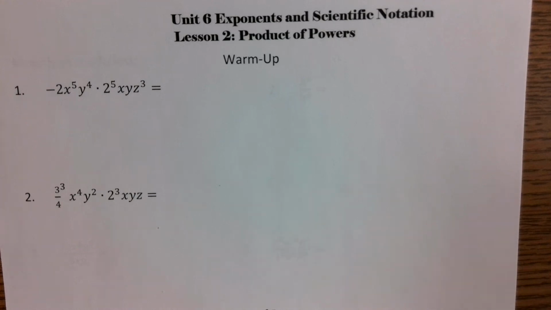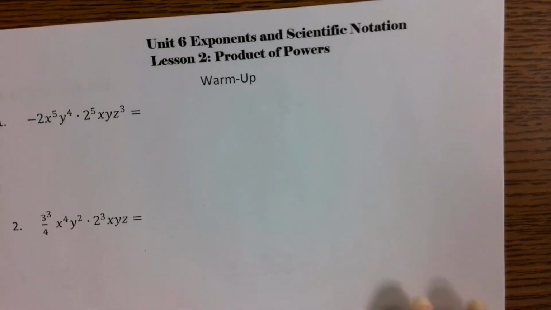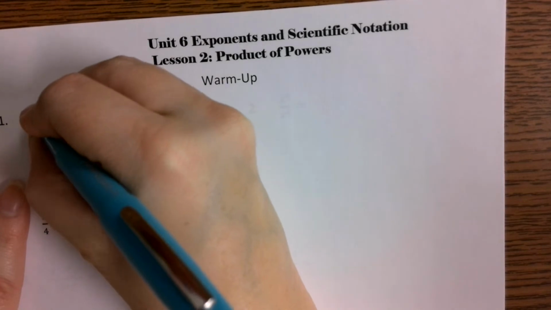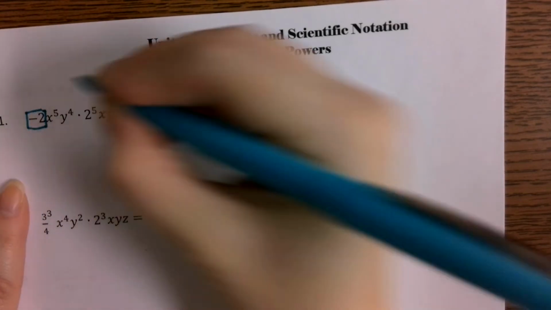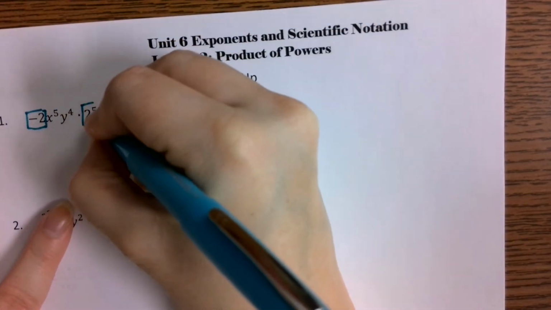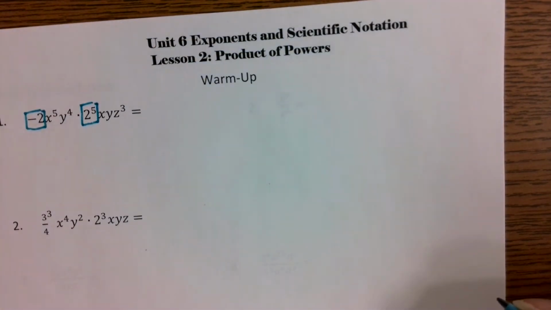All right, let's go ahead and go over this. So for here, we are working through some of our problems from product of our powers. What we want to do again is identify each of these separate components that we can actually work through. If we're looking at problem number 1, we've got a -2 and we have a 2 to the 5th power that we can actually work through separately.